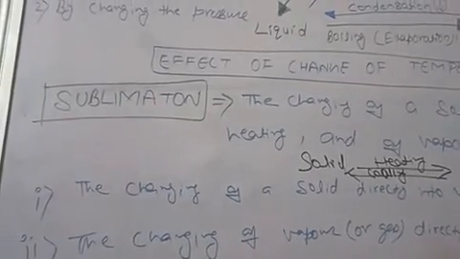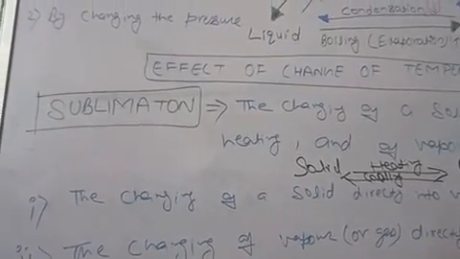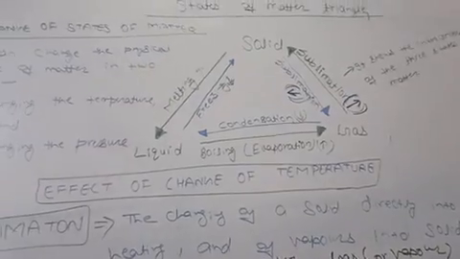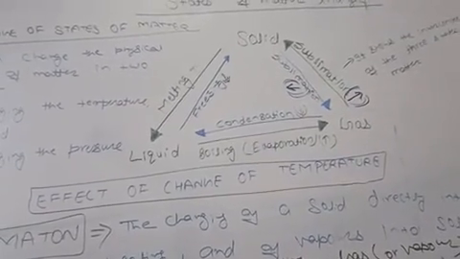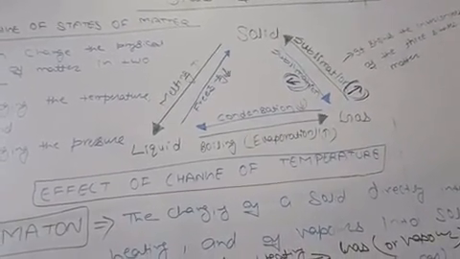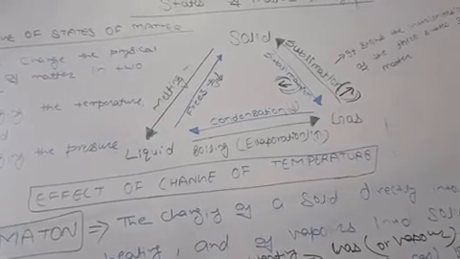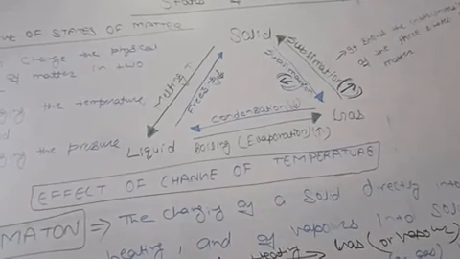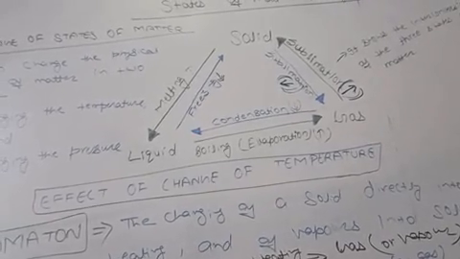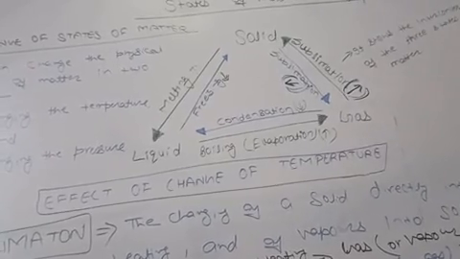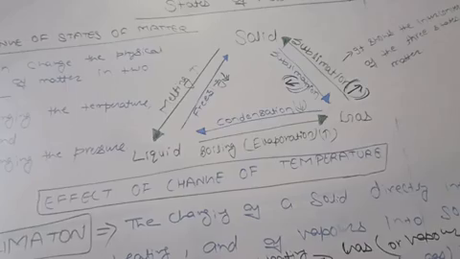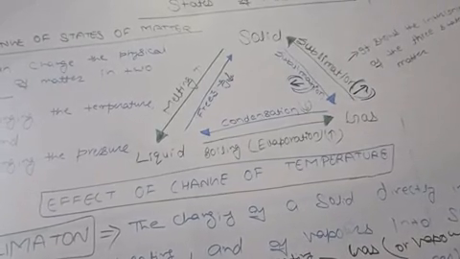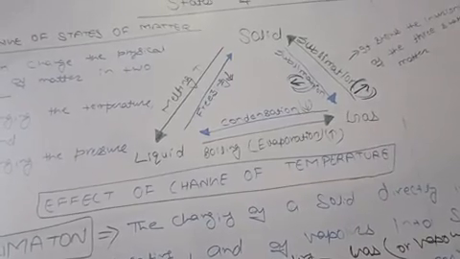Sublimation is a very rare process; it occurs in only a few substances. I'm giving you some examples also. Substances which undergo sublimation are said to sublimate, and the solid obtained by cooling the vapor of the solid is called a sublimate.